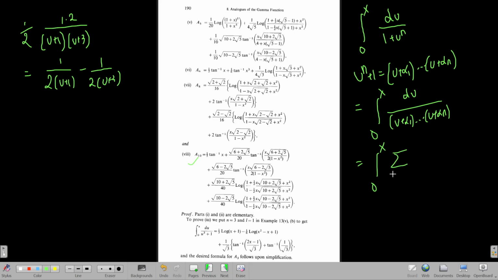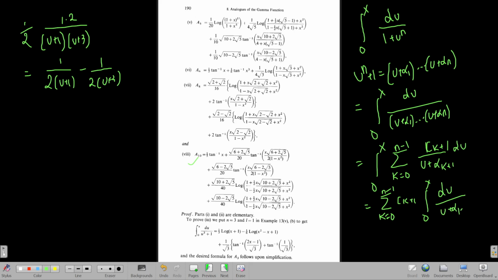Obviously this can be written as a finite summation of n terms, k equals 0 to n minus 1, of the constants c_{k+1} times 1 by (u plus alpha_{k+1}). I would simply write it as k equals 1 to n rather. So this reduces to a finite summation of c_k times the integral from 0 to x of du by (u plus alpha_k).